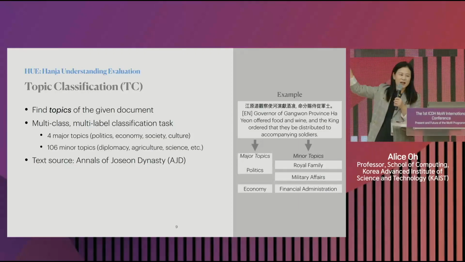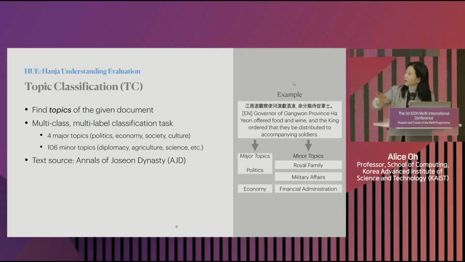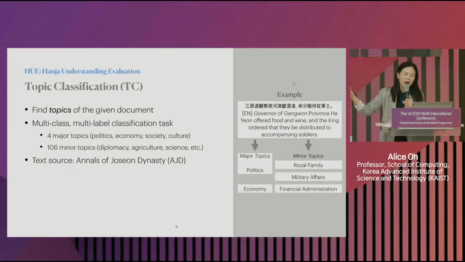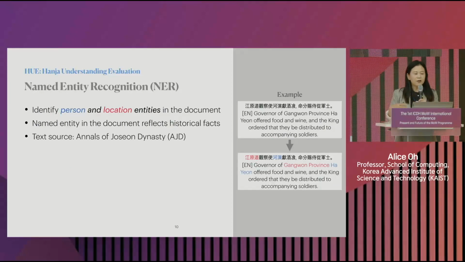So when you're given a sentence, the original sentence written in the Hanja characters there, what is the topic? So in this case, the major topic is politics. The minor topics are royal family, military affairs, financial administration, economy, etc. Okay. The third task is called named entity recognition.